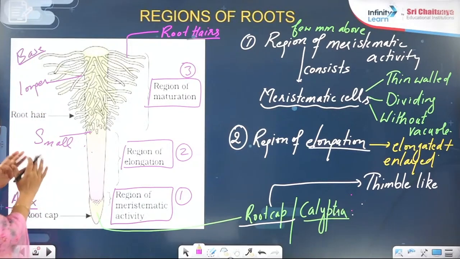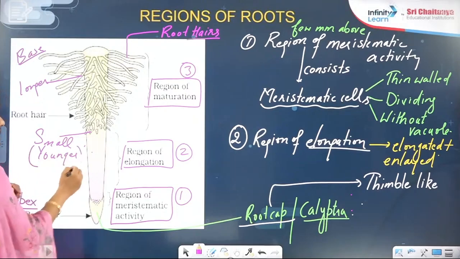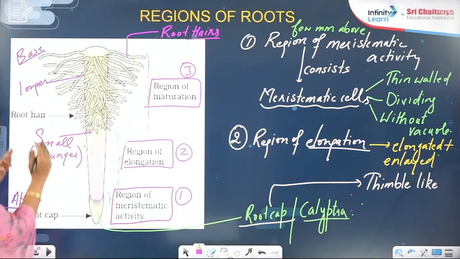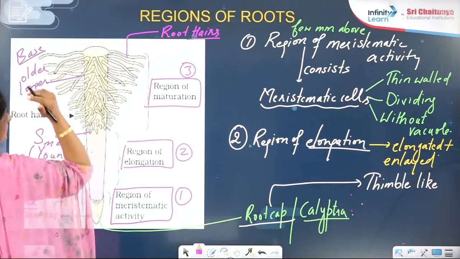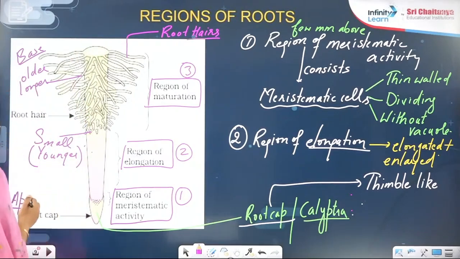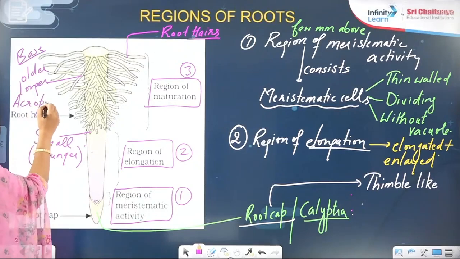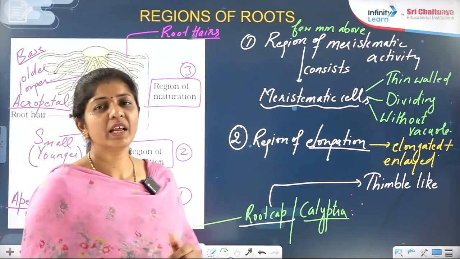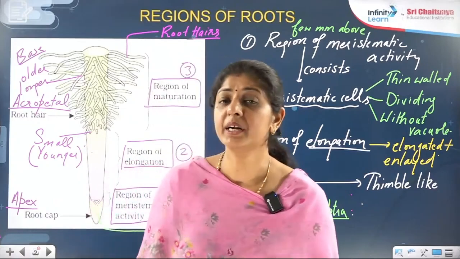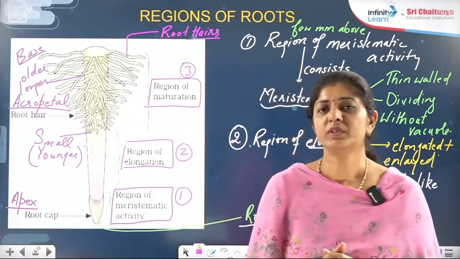If something is smaller, or you can say younger, toward the apex, and the older or longer one is toward the base side, such an arrangement you call an acropetal arrangement of the root hair. This is not given line to line in your NCERT, but based on this diagram you should know this type of orientation.